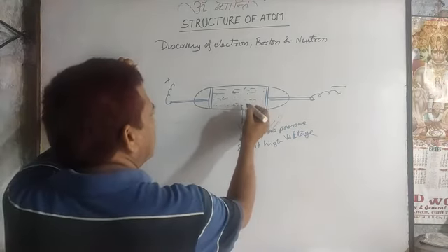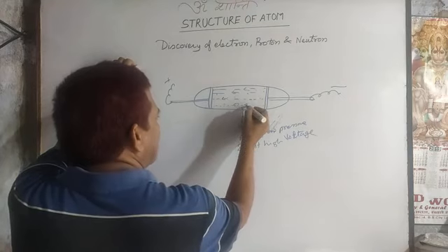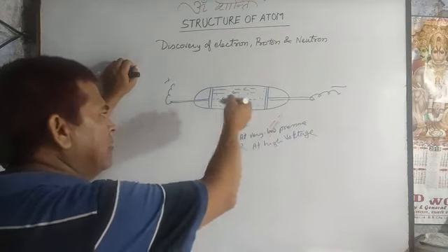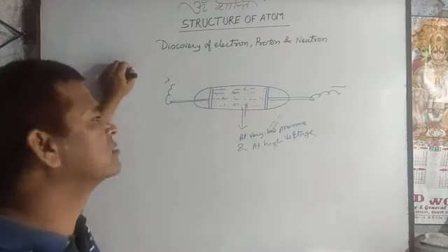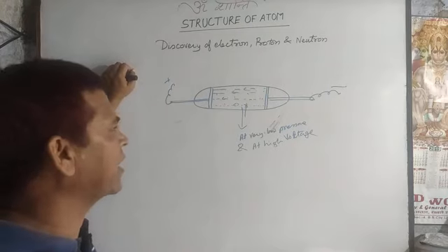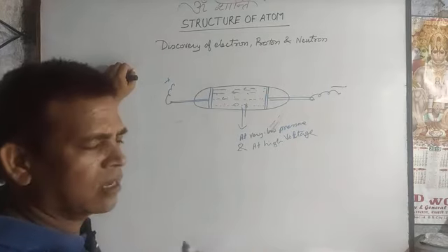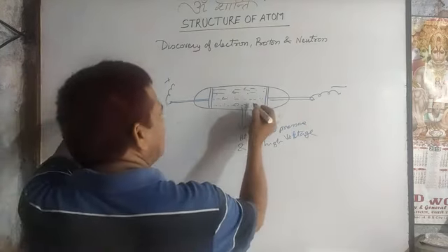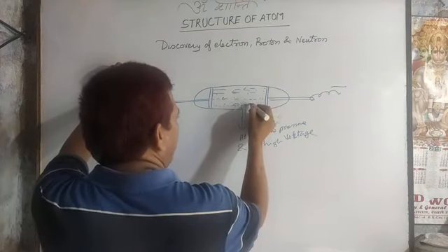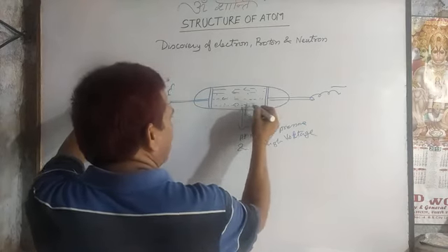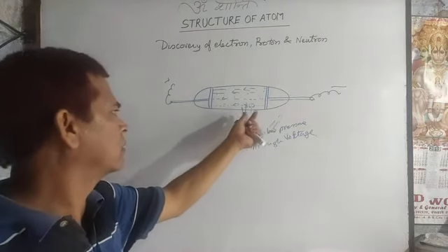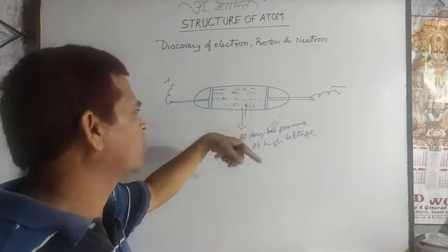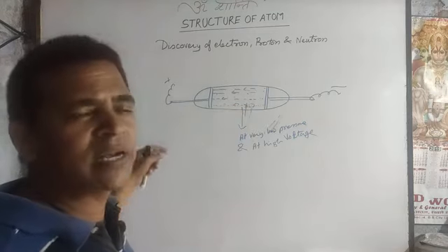So what he did, a very tiny wheel was inserted in the path of the ray, and that tiny lighter wheel started to rotate, which means that the ray has some kinetic energy due to which the tiny lighter wheel started to rotate. And again he inserted an opaque object in the path of the ray, and he observed a shadow, which proves that the ray propagates in a straight line.